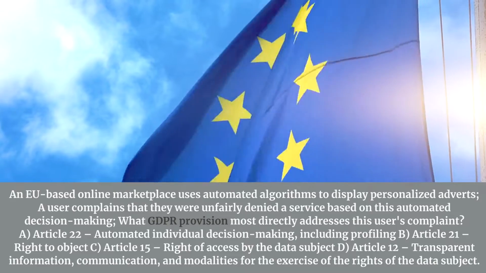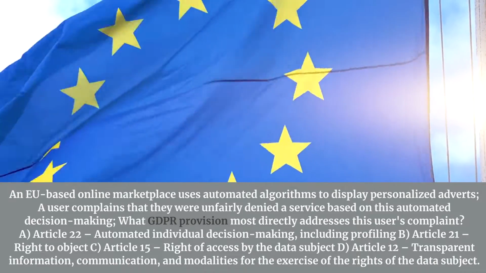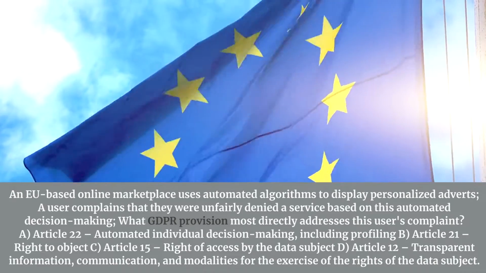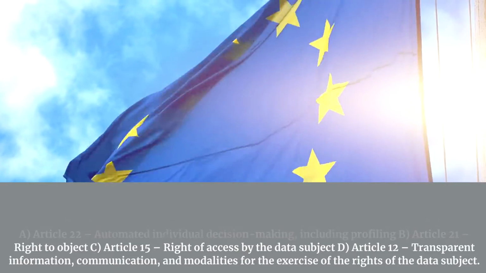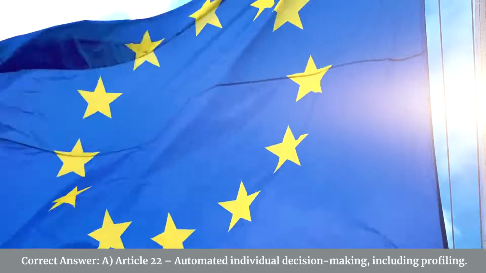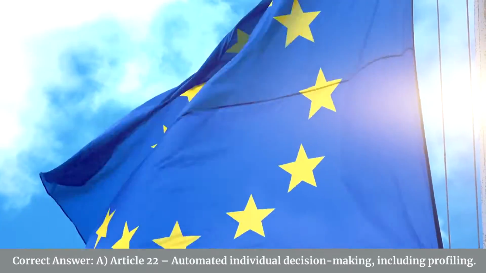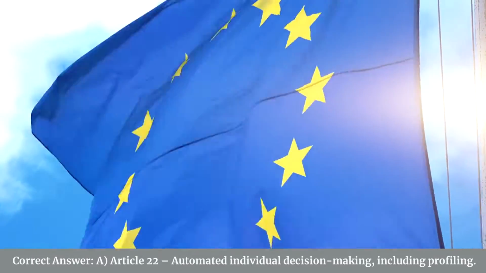B. Article 21, right to object. C. Article 15, right of access by the data subject. D. Article 12, transparent information, communication, and modalities for the exercise of the rights of the data subject. Correct answer, A. Article 22, automated individual decision-making, including profiling.